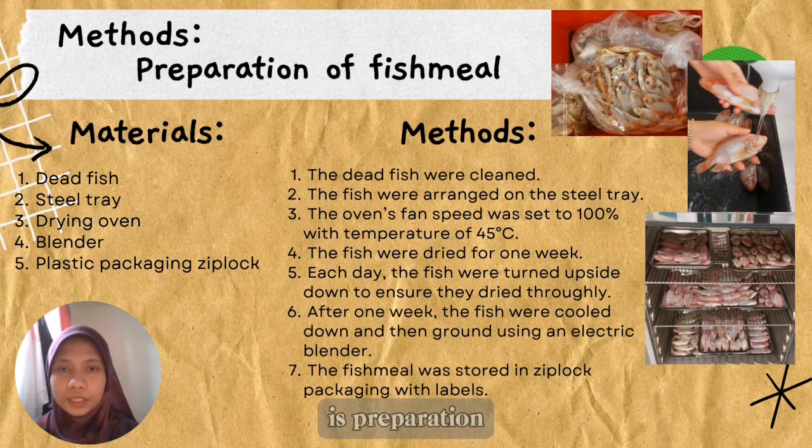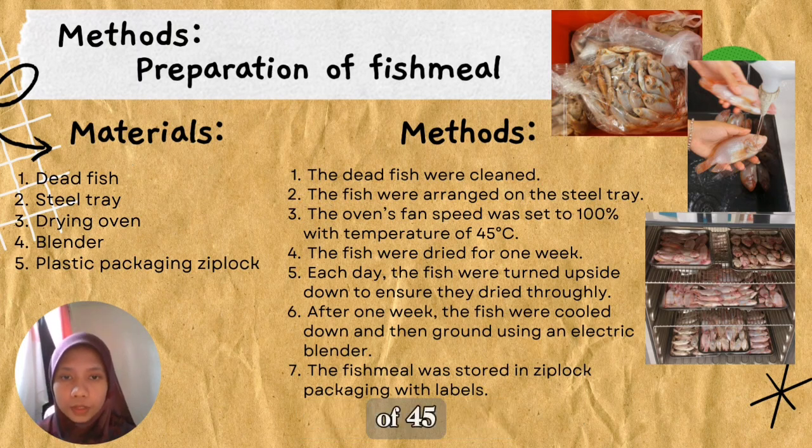Second method is preparation of fish meal. The materials that we need are dead fish, steel tray, drying oven, blender, and plastic Ziploc packaging. For the methods, first, we need to clean the dead fish. Second, the fish were arranged on the steel tray. Third, the oven's fan speed was set to 100% with a temperature of 45 degrees.